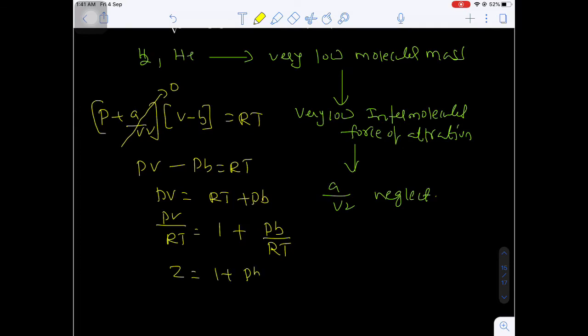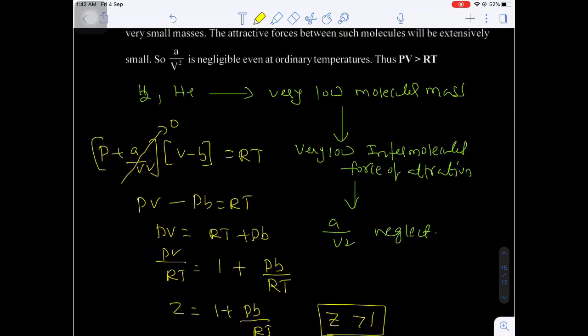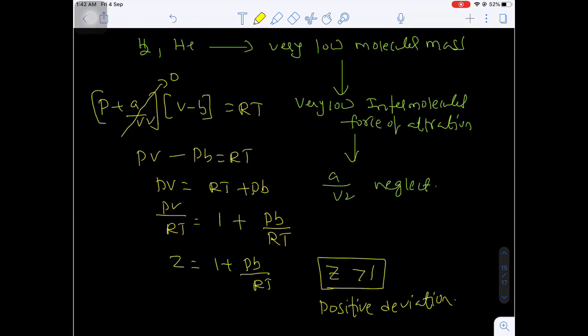Z will be equal to 1 plus Pb by RT. That means Z value is always greater than 1. Always greater than 1. That means positive deviation from ideal behavior. Positive deviation. So if you see in the last class, that is the compression factor versus pressure, if you see hydrogen and helium, they always show positive deviation irrespective of the pressure. Are you getting my point?